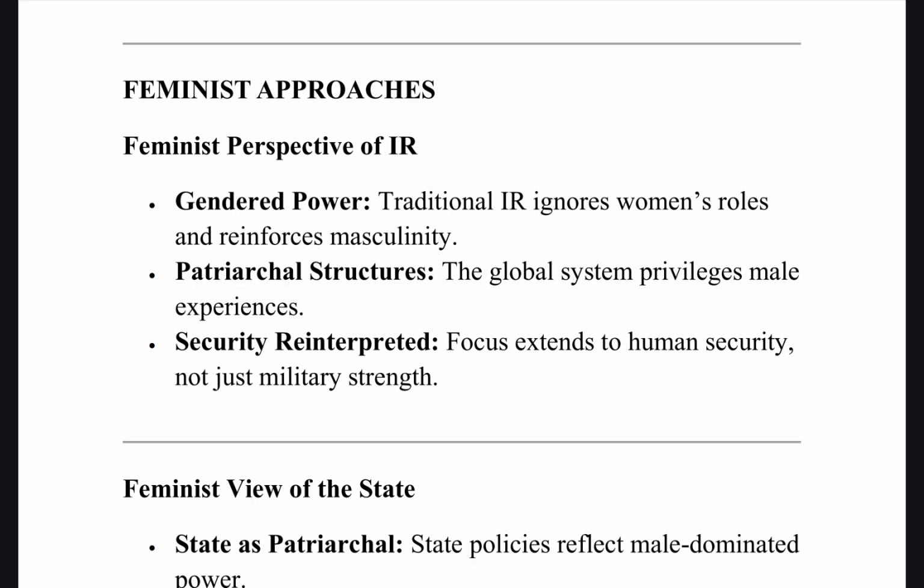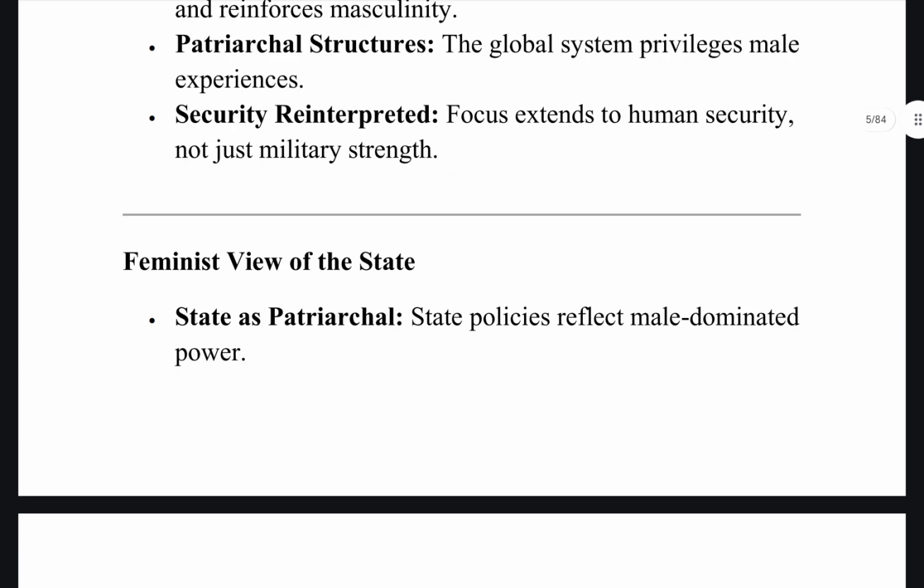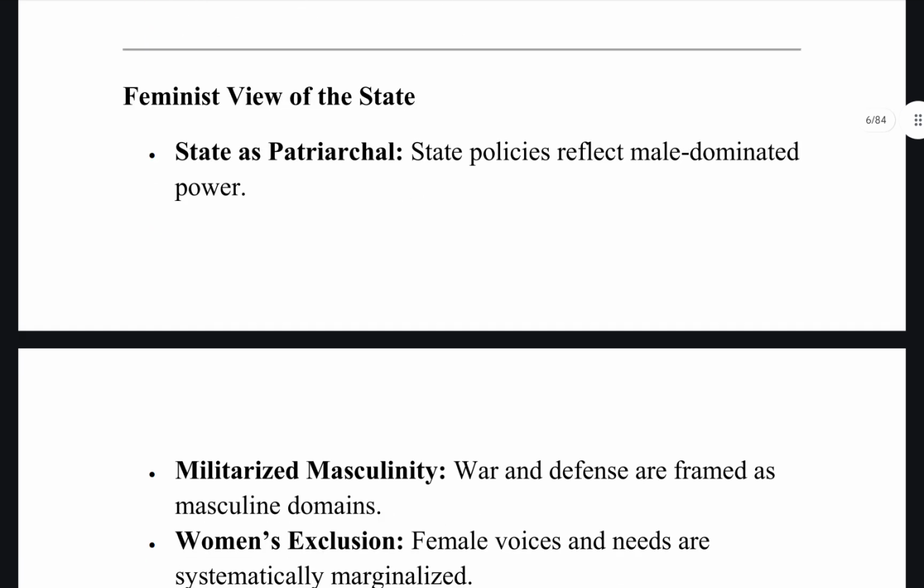So for conclusion, we can say that by giving a feminist perspective, we tend to get a more holistic understanding of international relations. Otherwise, it is only on one particular aspect. Okay, next is the feminist view of the state. So the state is what? Patriarchal. Why? Because state policies always reflect that male dominant power.